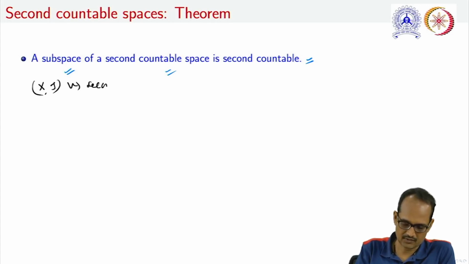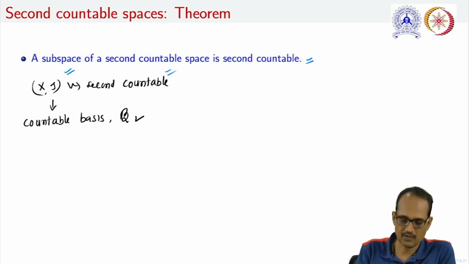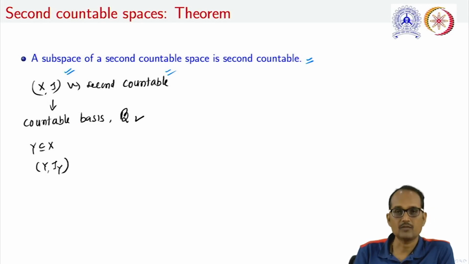Because this space is second countable, it will have a countable basis. Let us denote that countable basis by B. Now, if we take a subset Y of X and want to justify that this subspace is also second countable, we have to construct a countable basis for this topology.